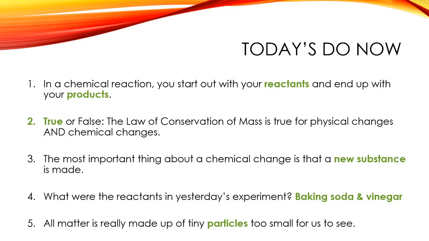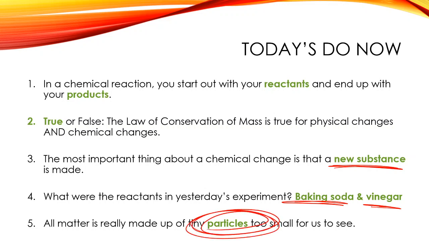Number 3, the most important thing about a chemical change is that a new substance is made. That's what makes them different from physical changes. Number 4, what were the reactants in yesterday's experiment? Well, the reactants are the things that you start out with, that you combine to see what happens, and ours were baking soda and vinegar. And number 5, all matter is really made up of tiny particles too small for us to see. I know we've said that like 10 times by now, but it's important to start out today's lesson with because we're about to get a little bit more advanced than this idea of quote-unquote particles.